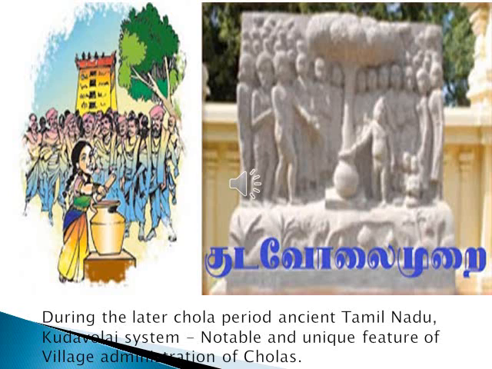They asked the children to take any one palm leaf. The name on the palm leaf was elected as the leader of the village administration. That method is called Kodawali Murai. You can see it in this picture and also in the nearby statue. This was a common practice in the later Chola period. This is one method of democracy, where people elect their leader.